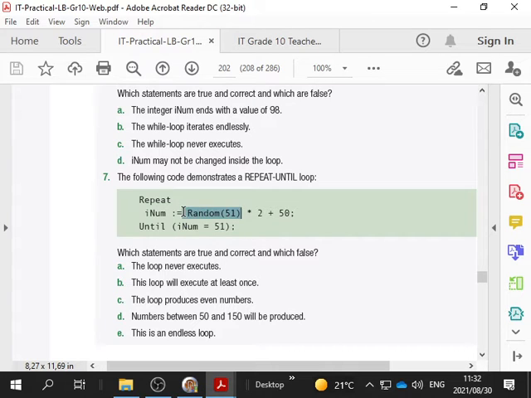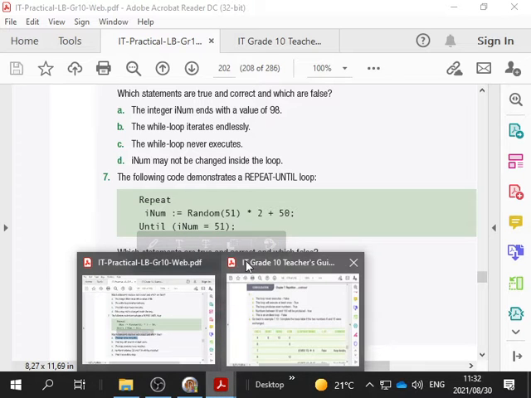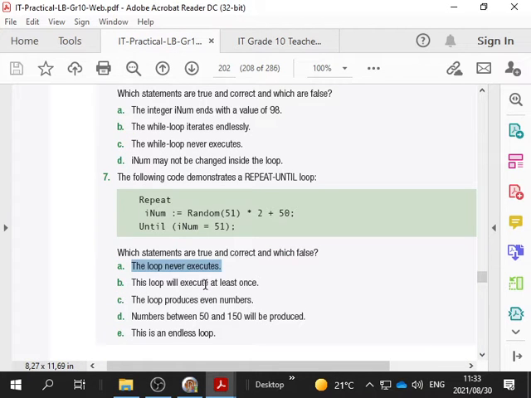This random means it's going to produce a random number from 0 to 50, okay? So that's a different way of saying random. We use random range. It's a different method of getting a random number. Don't worry about it now. Just assume 0 to 50 is a random number. The loop never executes. That's false, because why? The loop is going to run at least once. It's a repeat loop. Then the loop will execute at least once.